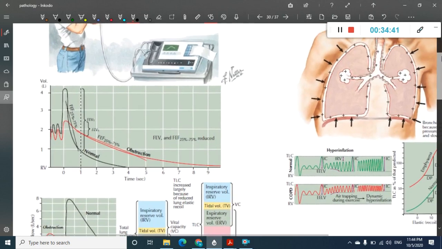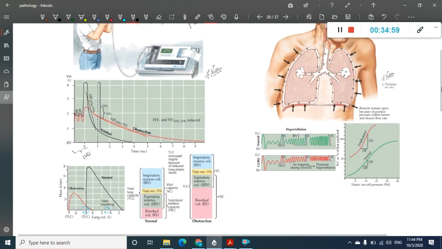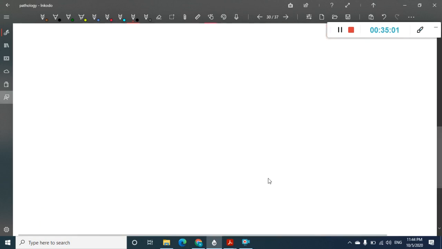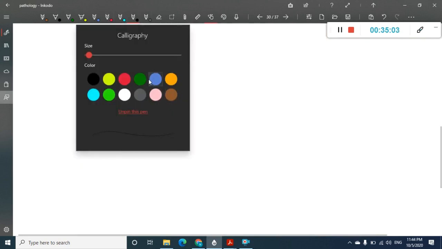So FEV1 is seen. This is the time, 1 second. In 1 second, with how much force is she actually exhaling the air? That is what we see in FEV1. Before we go into this graph, I'll just draw the FEV1 graph, how we normally see this.